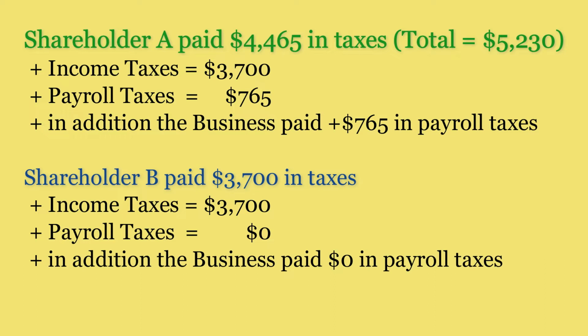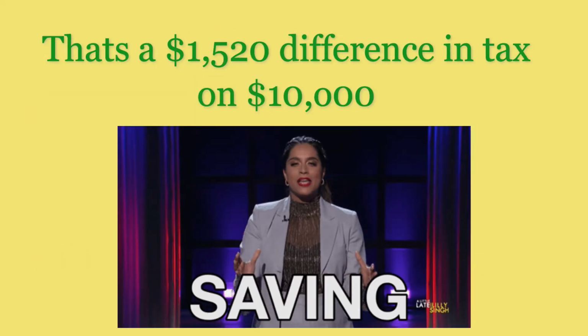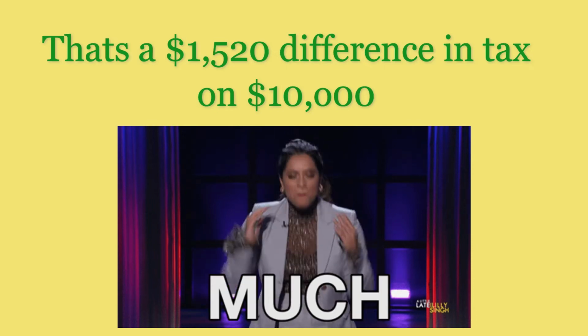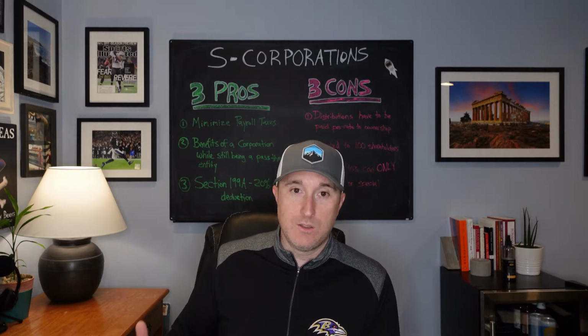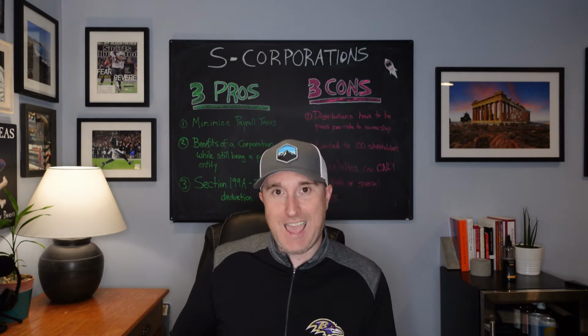We're assuming the 37% tax rate. They have a $3,700 income tax bill, no payroll taxes. The business doesn't have payroll taxes either, so the total tax bill is $3,700. So you're looking at a $1,500 delta between shareholder A and shareholder B's tax bill in relation to paying themselves $10,000.